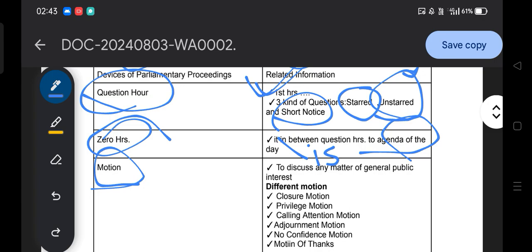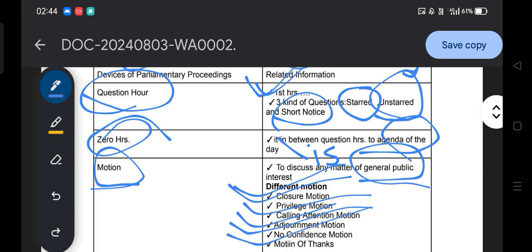Similarly, in parliament, to interact, discuss, deliberate or debate, there are motions, and there are different types of motion for different circumstances and importance. To discuss any matter of general public interest, we initiate motions. For example, closure motion, privilege motion, calling attention motion, adjournment motion, no confidence motion and motion of thanks.